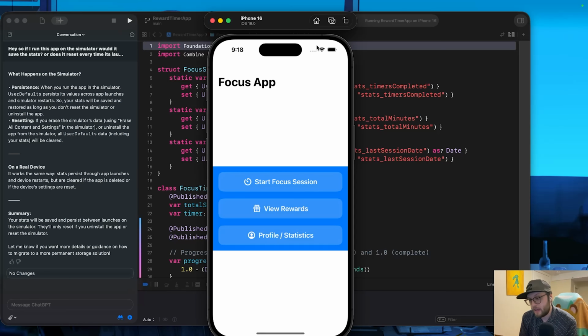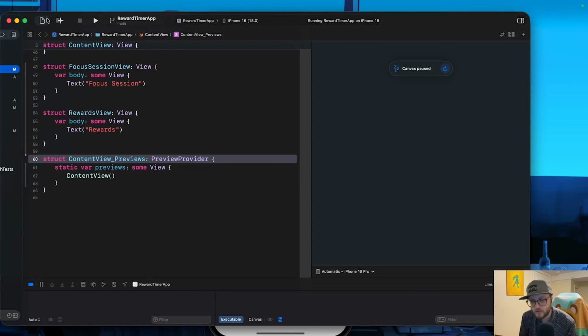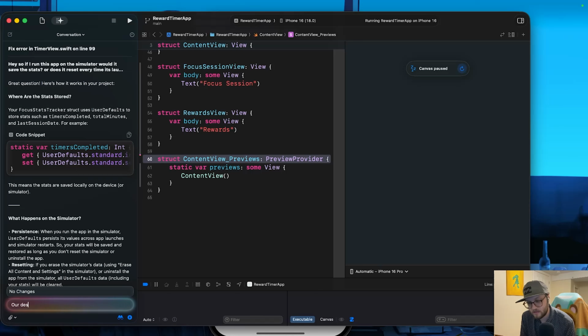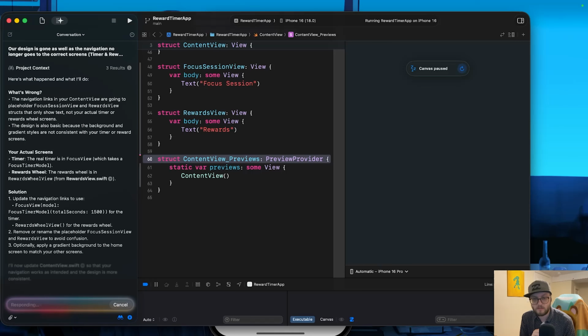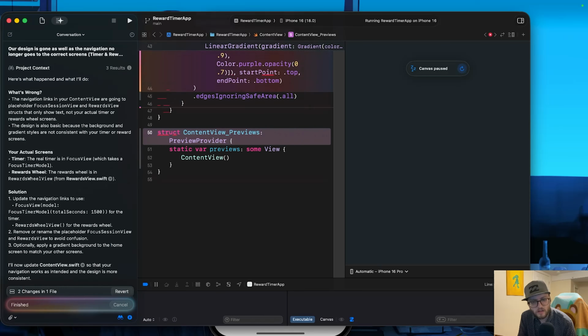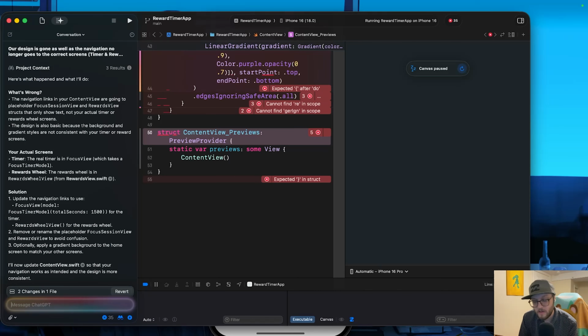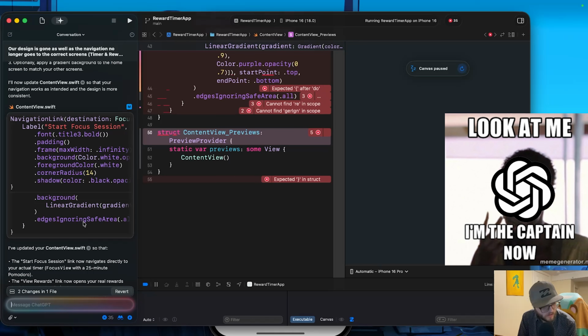Okay, so yeah, at no point did I instruct it to redesign our page. I believe the only thing I asked it to do was, on our home screen or that content view, add a navigation to the profile view. And when it got that prompt, or somewhere along the way, it decided, you know what, this design, get rid of it.